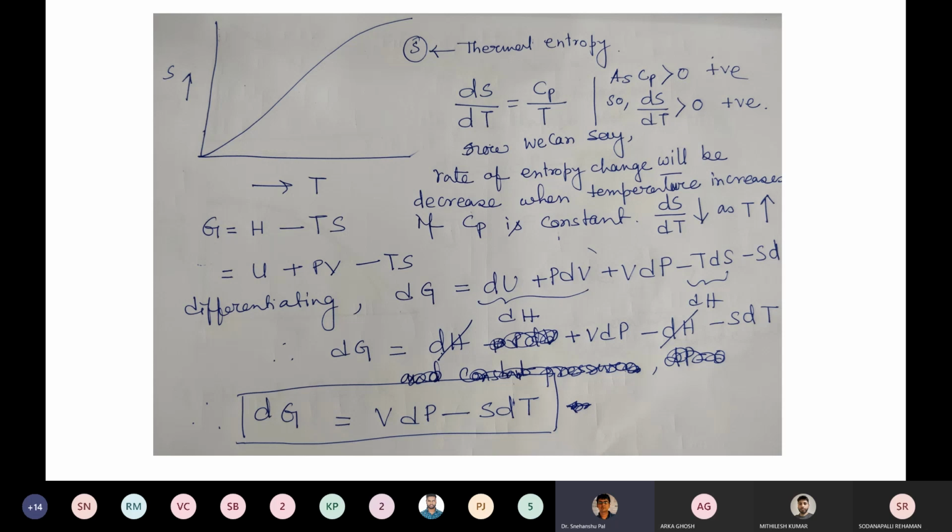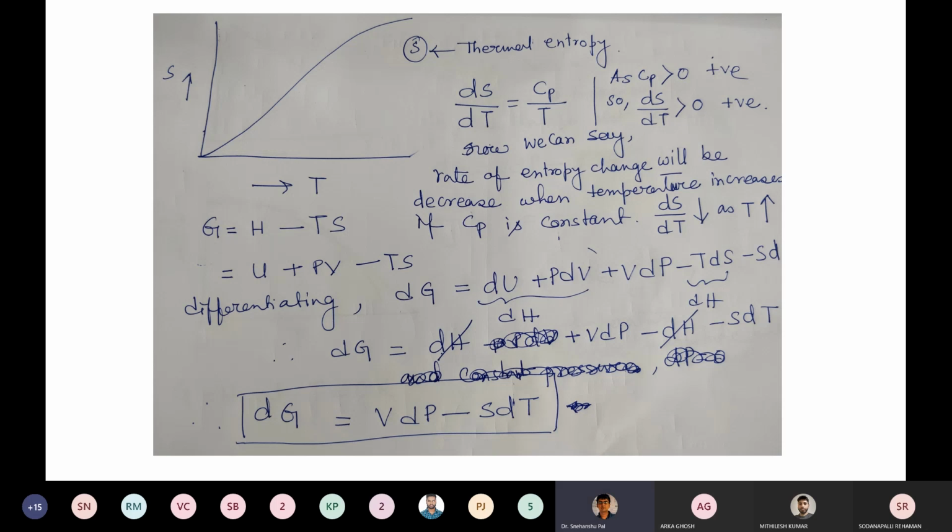Now we can differentiate and get the differential of this expression: dG equals dU plus P dV plus V dP minus T dS minus S dT. Then dU plus P dV is dH, and T dS is also dH, so that will cancel, and there will be V dP minus S dT. You get dG equals V dP minus S dT.